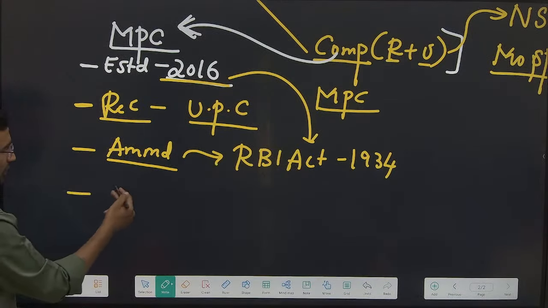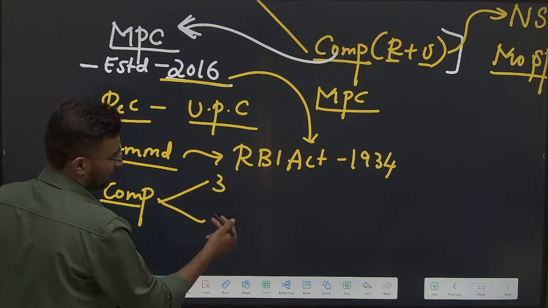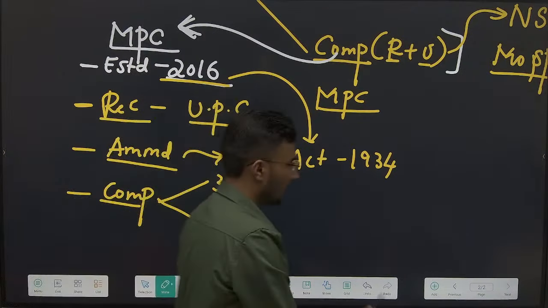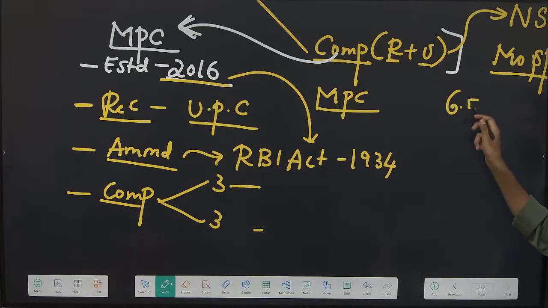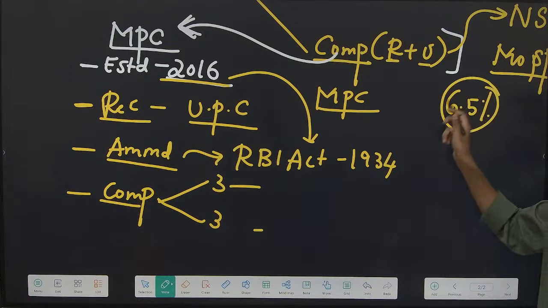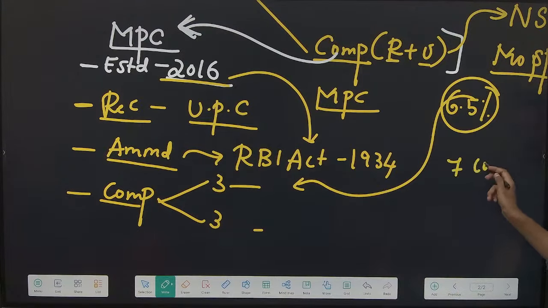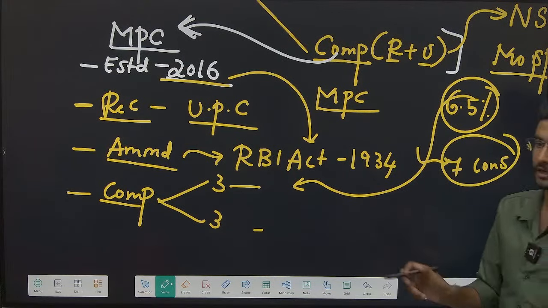Now, what is the composition? 6 members, 3 from the RBI side and 3 from the government side. It is very controversial, in the news last week. Despite inflation rising to more than 6.5%, this MPC has not changed the inflation target for the 7th consecutive time. Sir, they will change it after the elections are over.